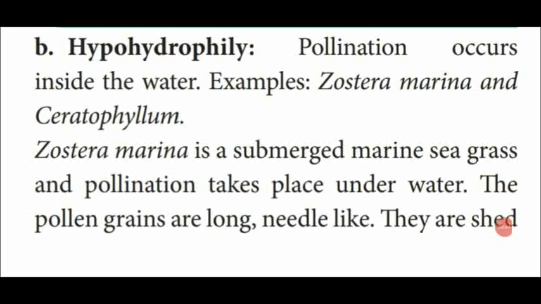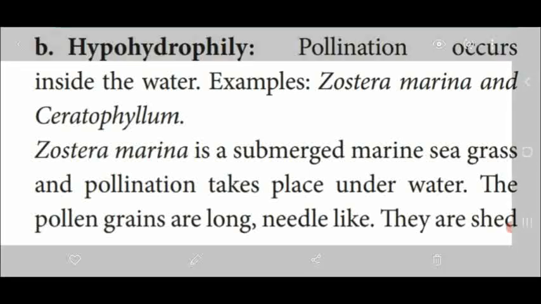Next one is the second type, hypohydrophily. The pollination takes place inside the water. First one, pollination taken place at the water level, topmost water level. But here, the pollination takes place inside the water. Example, Zostera marina and Ceratophyllum. Zostera marina is a submerged marine seagrass.